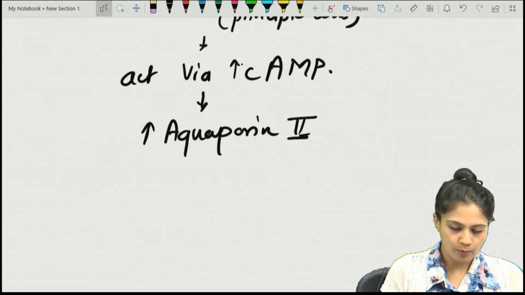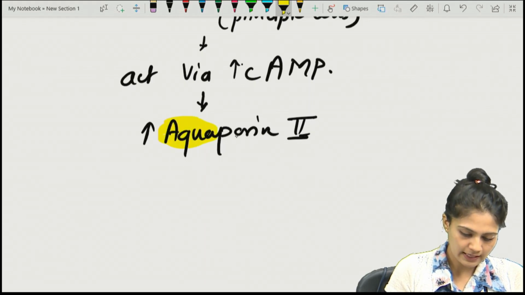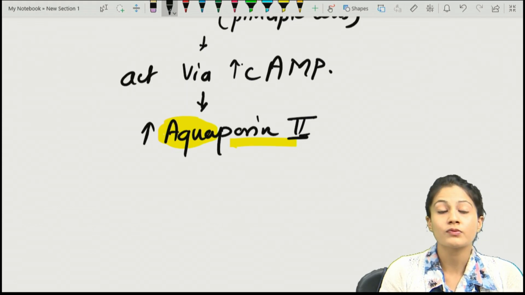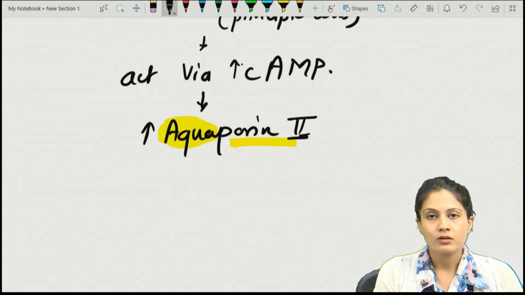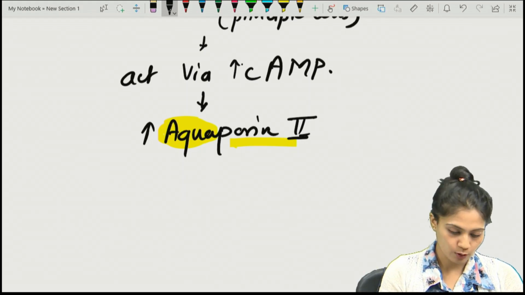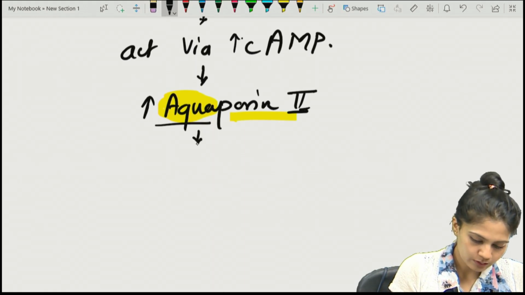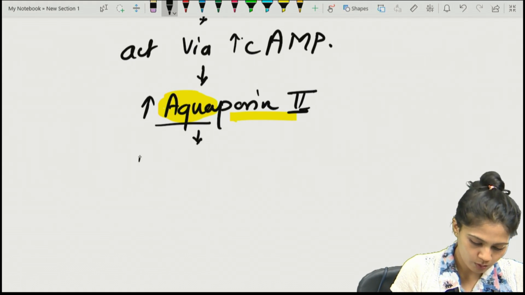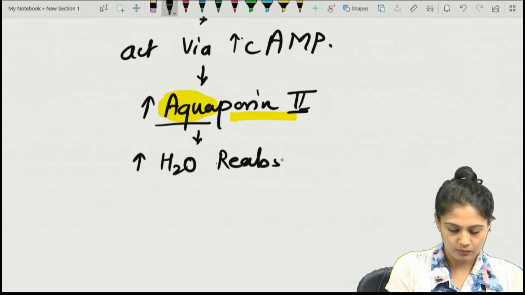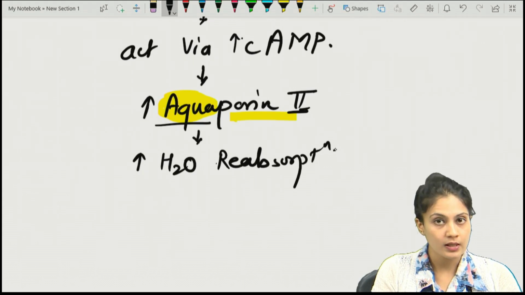The name itself suggests it is aqua, right? They have pores, and through these pores, these gates, more and more water will be reabsorbed. So that's why it is known as aquaporin, right? So through these pores, more and more water reabsorption will be there.